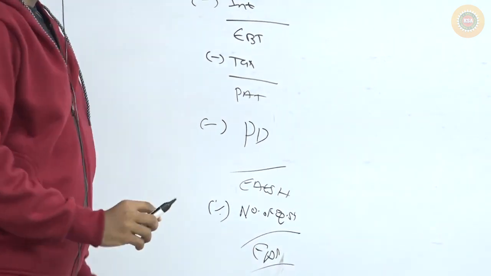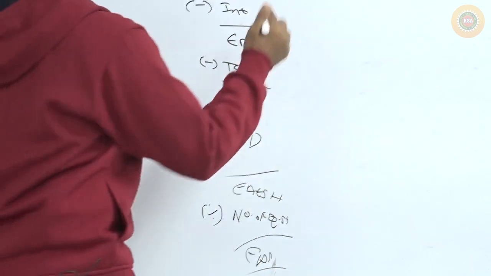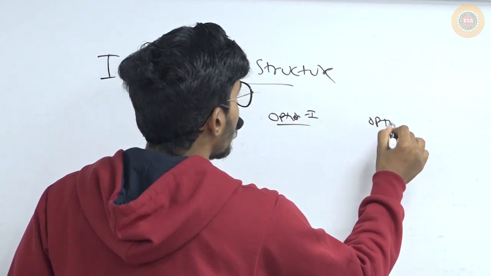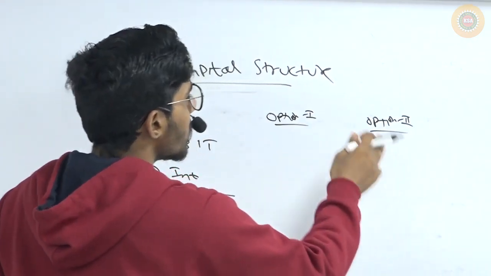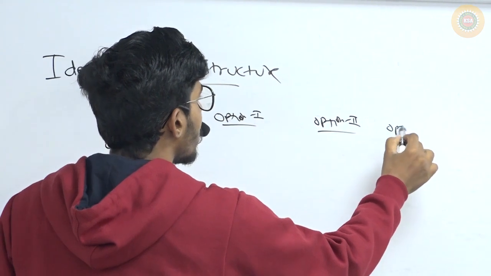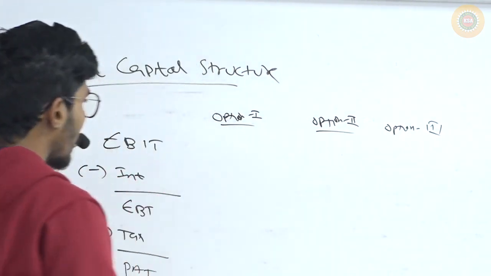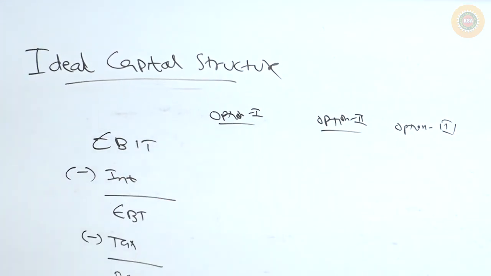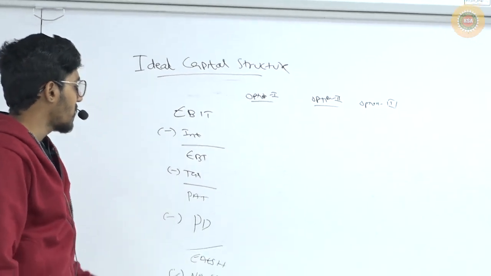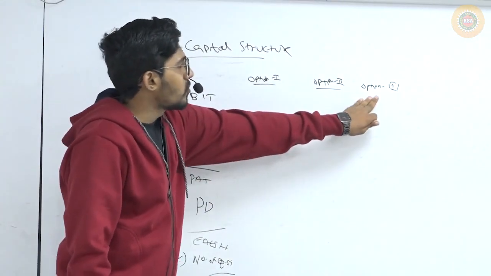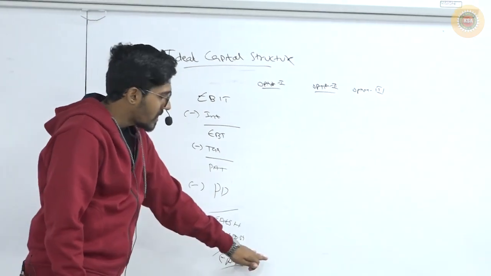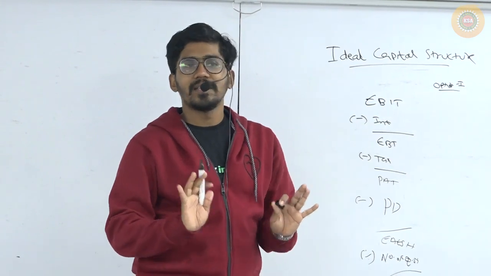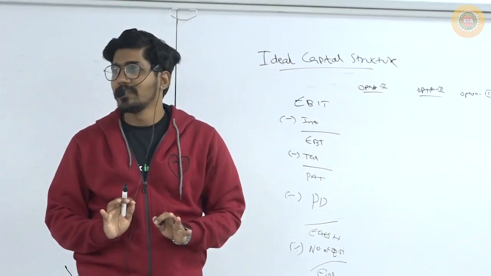Now, wherever you have a capital structure, you will have some options. Option 1 is one capital structure, option 2 another; if 2 options are given, then 2 options, if 3 are given, then 3 options. If debt is more, interest will be more; if debt is less, interest will be less; if preference dividend is there, it will come, otherwise it will not. Like that, you create option 1, option 2, option 3 and find out the EPS. Wherever the EPS is maximum, that is the ideal capital structure. Is this simple?